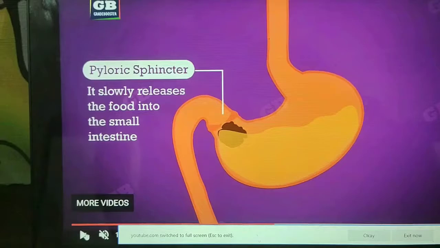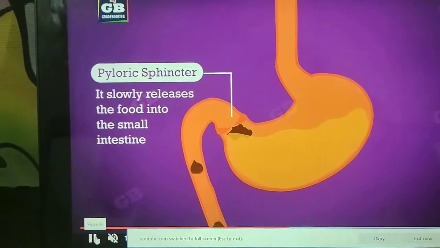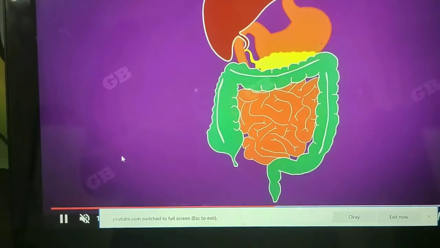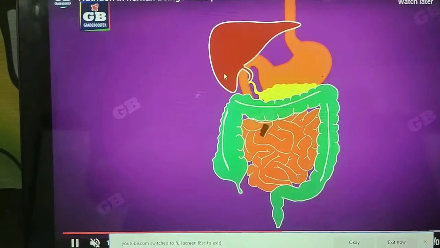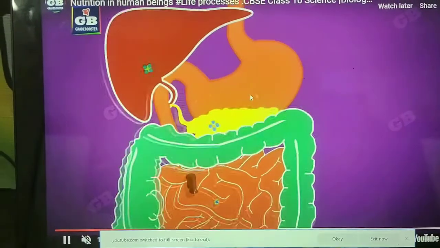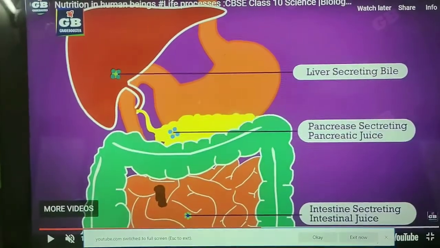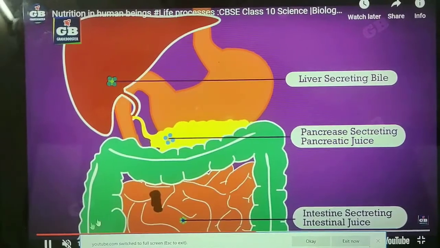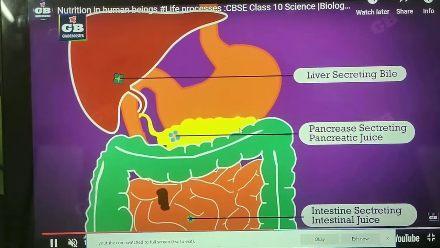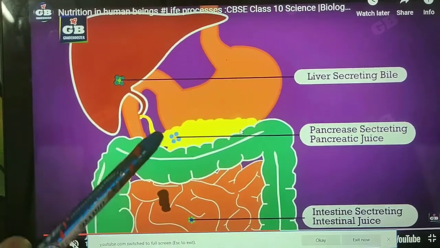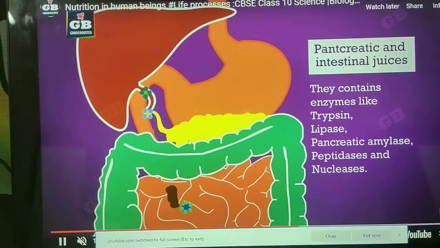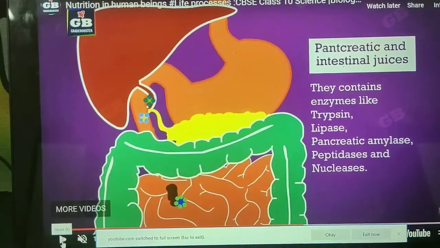Now in the small intestine, three glands are associated: the liver, which is the largest gland; the pancreas, a leaf-like gland present behind the stomach; and the intestinal glands, which secrete the intestinal juices.